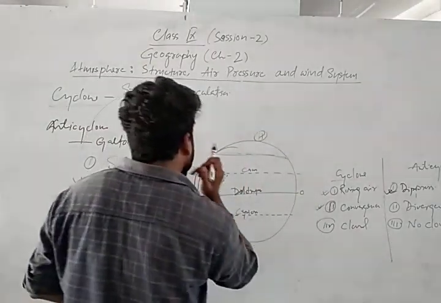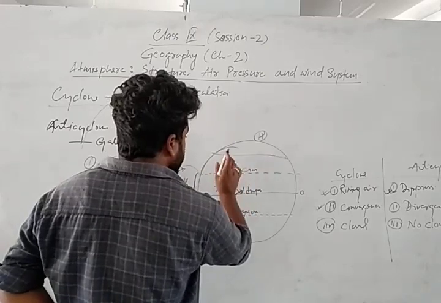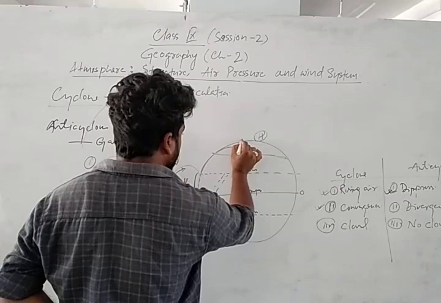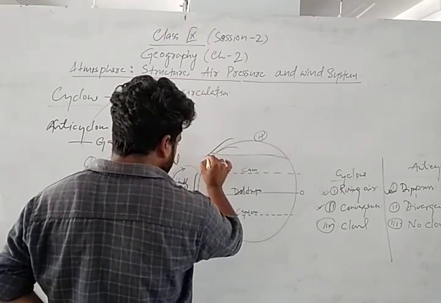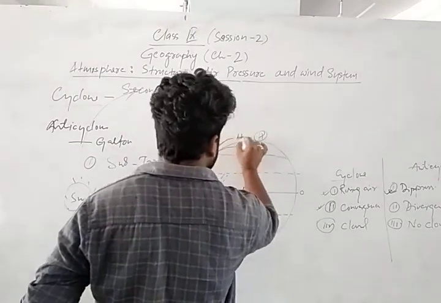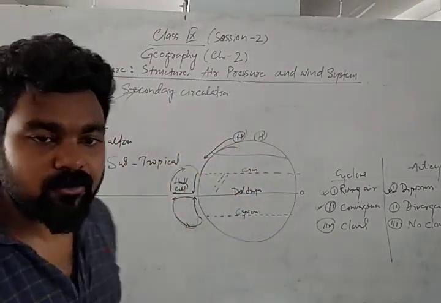Again what happens? From the low pressure zone, this is the low pressure zone. Again from the polar high pressure, from the polar region to the tropical region, wind comes because in the polar region high pressure is there. We know that from high pressure to low pressure wind always blows.